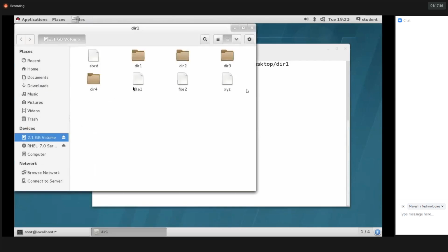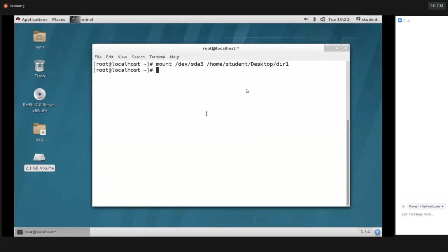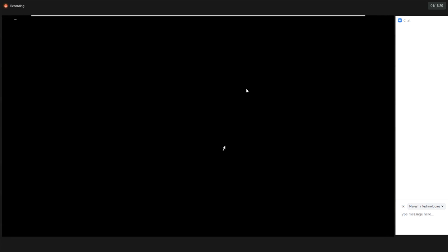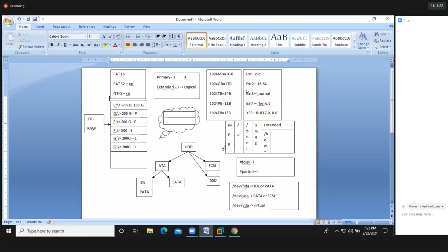If you open this, you'll have this. We lose only the mount point, not the data. We'll have the data in our partition. Got it? If I reboot this, we are going to lose the mount point. That's it. We are not going to lose the data.